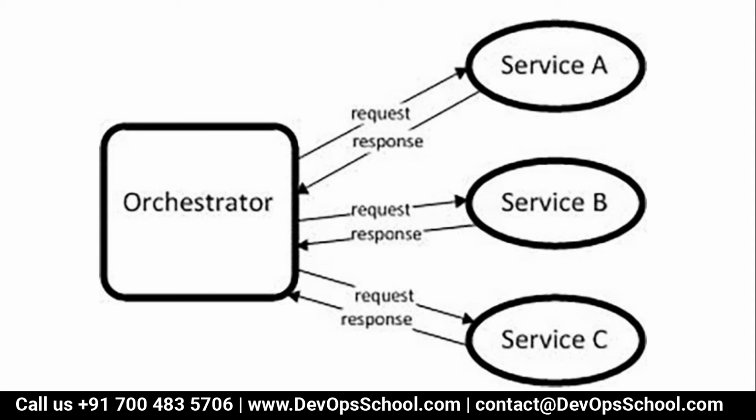And using that orchestrator, anyone can send a request and get a response. I don't have to talk to service A, service B, service C, service 100. I can talk to the orchestrator, and that will help me send the request to the service and get the response.